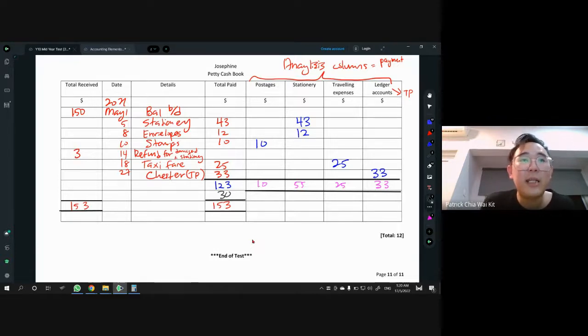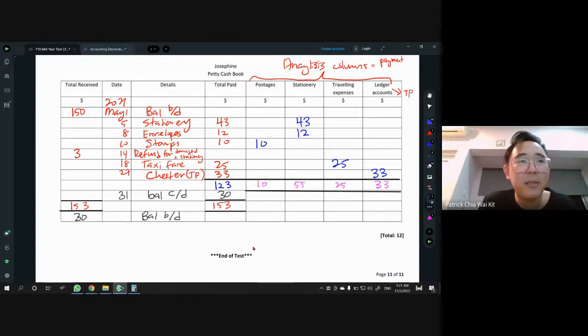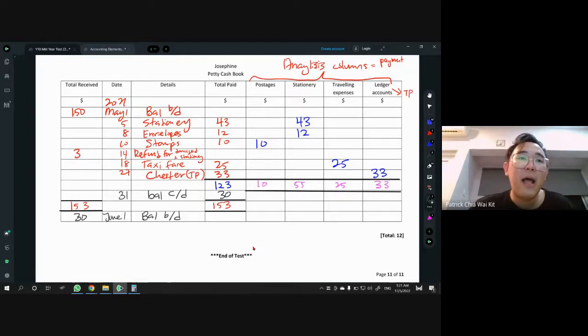And what do we call this 30? We call this balance CD, balance carry down. And the date for balance CD is always the last day, which is May 31st. After you do balance CD, say this many times, you must always do balance BD. So the $30 is going to appear on the left hand side like this, as total received 30. And now the details change to balance brought down, balance BD. Balance BD is always the first of something. So after May 31st, it's going to be June 1st. Like this.